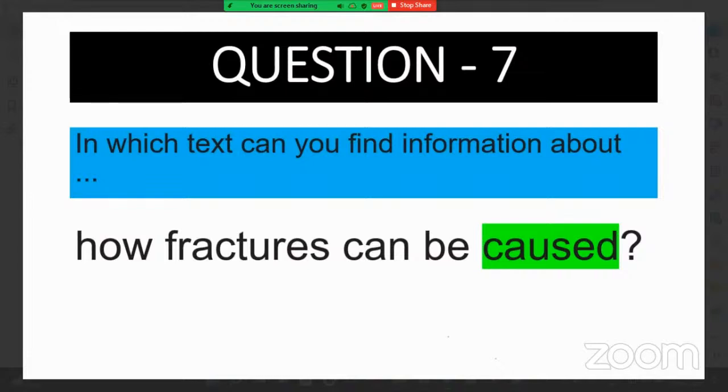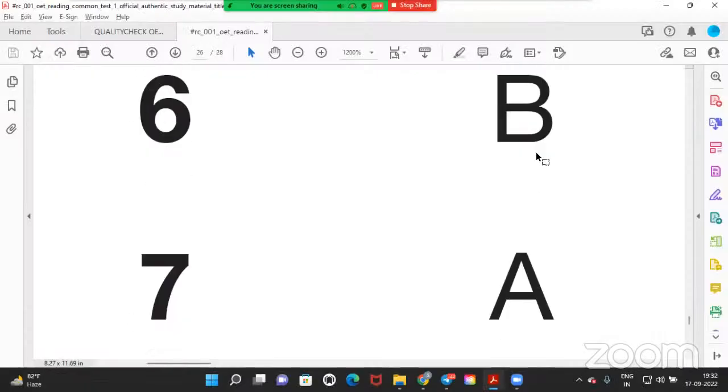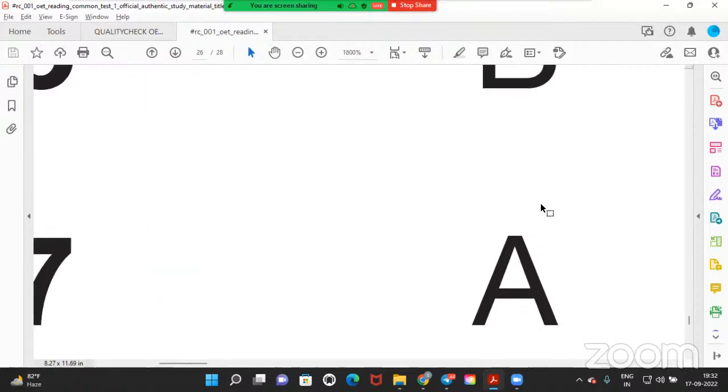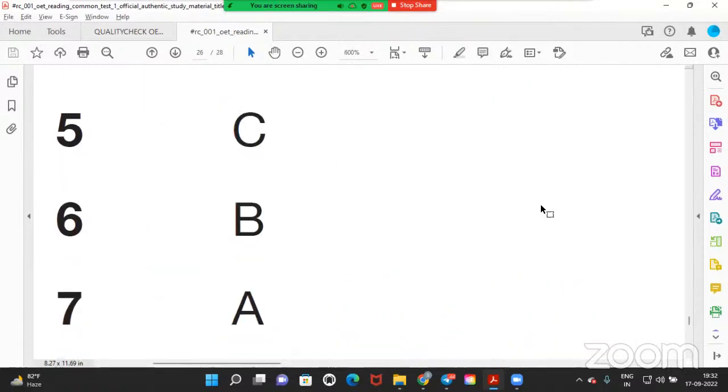Then seventh one. How fractures can be caused? A, sir. Categories. Why do you think it is A? Description of the fractures. They have different types or different characters. So you say it is A. Now let us check. Seventh one is A. So now you got all the 7 answers right? Yes, sir. So how do you feel?